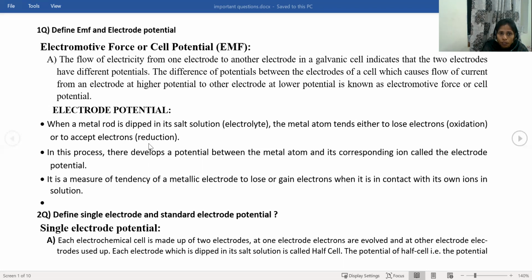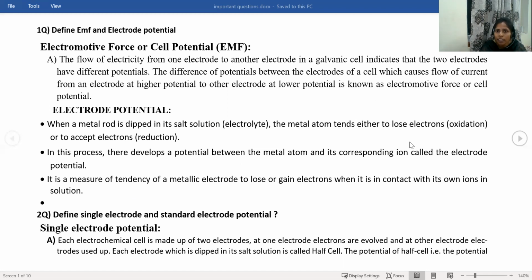So when a metal rod is dipping in its salt solution, the metal atom has either the tendency to gain electrons or to lose electrons. In this process, a potential develops between the metal atom and its corresponding ion, called the electrode potential.